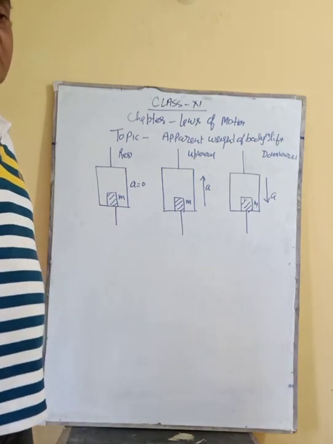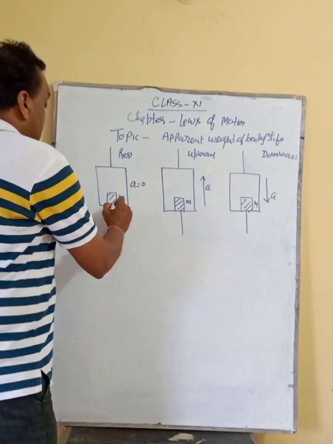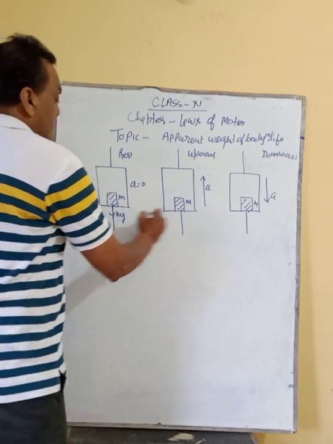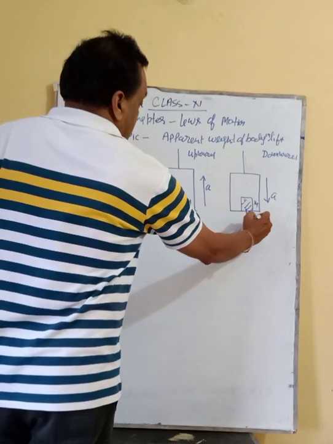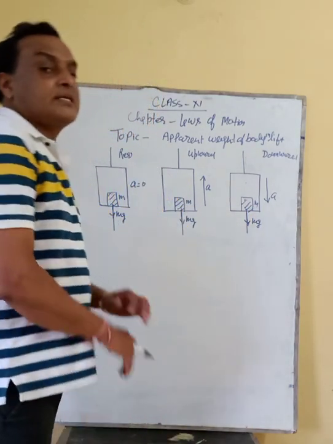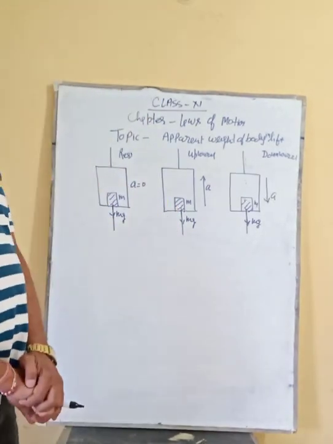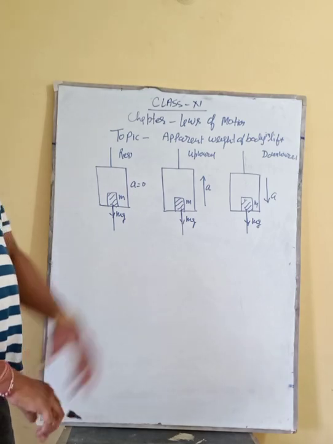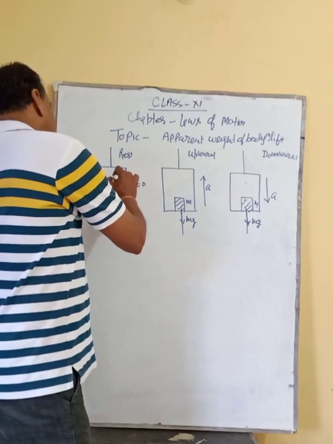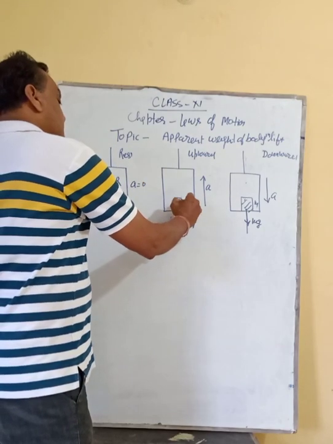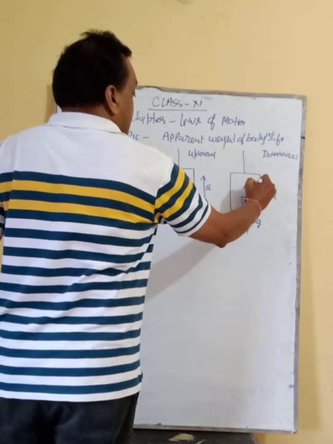See, this is the weight. Weight is a vector quantity, so it always acts in a downward direction. Here we take the reaction R, here we take the reaction R dash, and here we take the reaction R double dash.